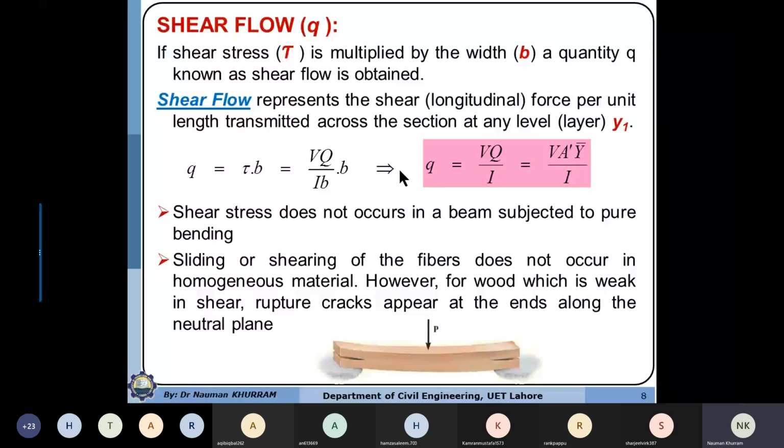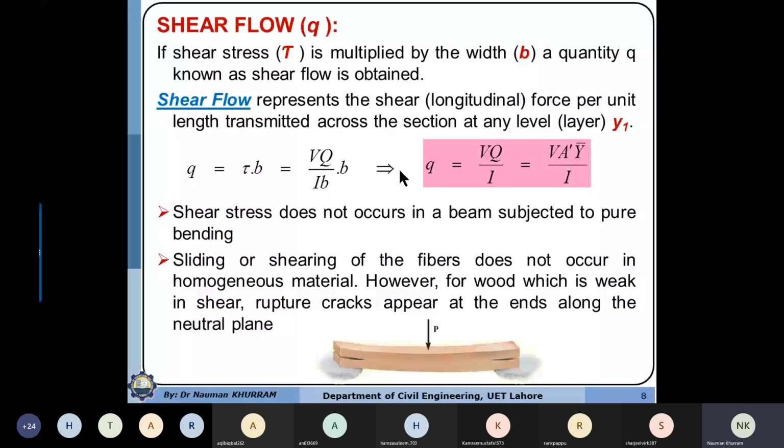Actually, when we are dealing with a thin cross section, or a thin-walled member, the thickness is very small. What is the definition of stress? Force acting per unit area. Force acting per unit area means how the force is distributed along the length and the width of the cross section.